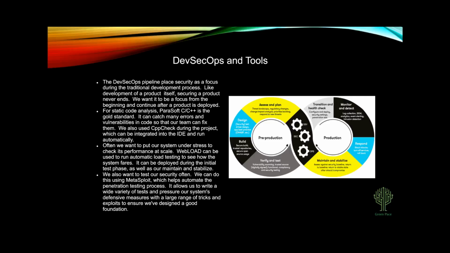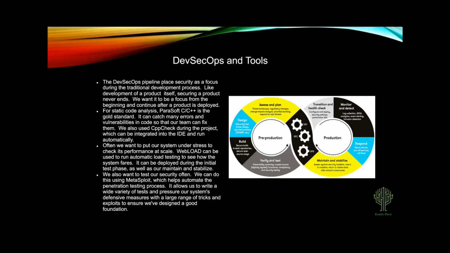Once we've got things built and we're starting to really integrate things, for example, we're developing a web application. How does that web application work at 100 users, at 1,000 users, at a 10,000 user level? We can use WebLoad to run automatic load testing, see how our system does. We can deploy that at multiple stages.